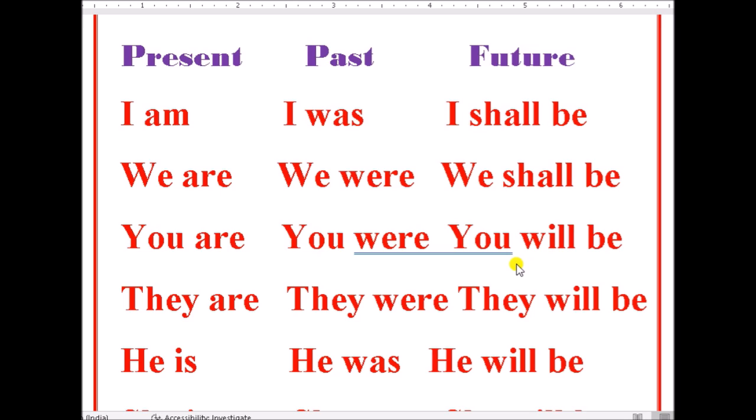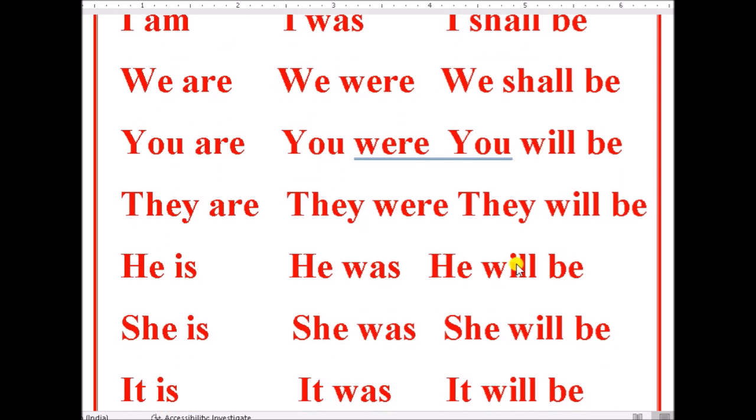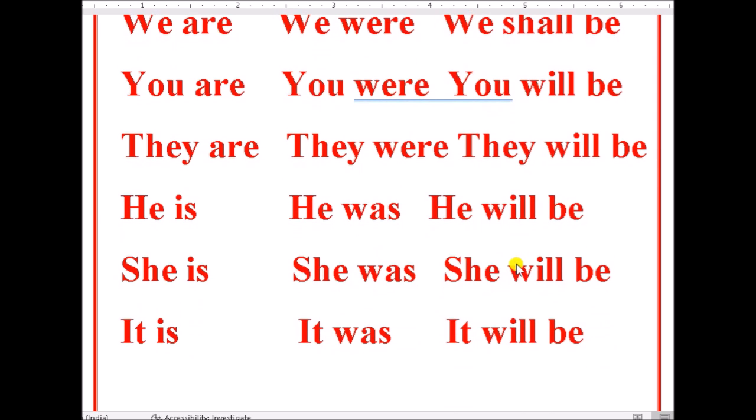See the examples. I am, I was, I shall be. I am in present, I was in the past, I shall be in the future. We are, we were, we shall be. You are, you were, you will be. They are, they were, they will be. He is, he was, he will be. She is, she was, she will be. It is, it was, it will be. So these are examples for present continuous, past continuous, and future continuous.